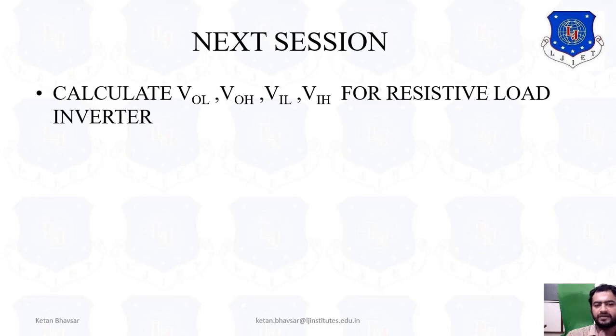There are two intermediate states, VIL and VIH, that we discuss. But before starting chapter number 4, I request everyone to make sure you clear all the fundamentals of chapter number 3. If you know chapter number 3 very well, then and only then can you move on to this chapter, because ultimately this chapter is totally dependent on chapter number 3. I hope you are getting the idea about the resistive load and its VTC characteristics. Now we go into depth on the calculation of VOL, VOH, VIL and VIH in the next session for the resistive load, and similarly for the enhancement and depletion type.